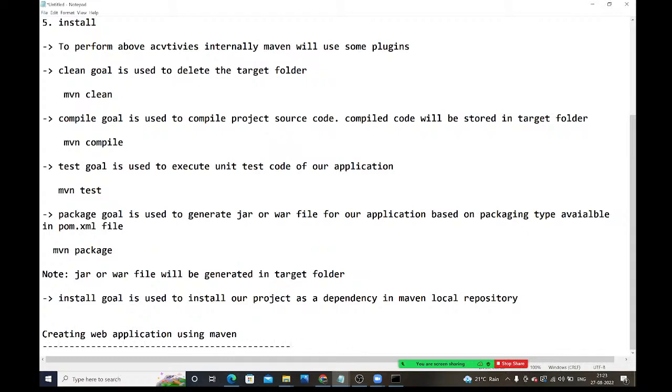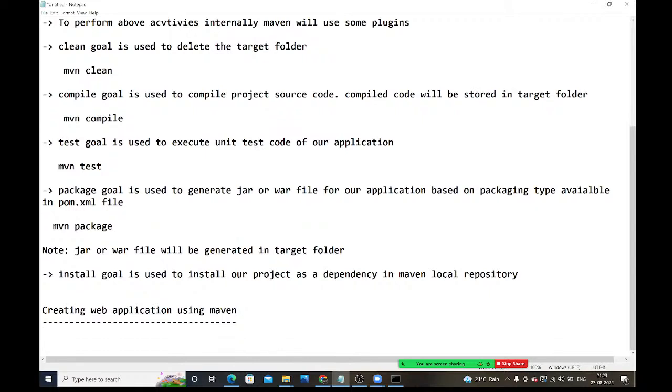So now what I want to do: what command do we need to run to create the web application? If you want to create the web application using Maven, we need to run one command. It is the same command we ran last time, but the difference is the archetype. We need to change it.